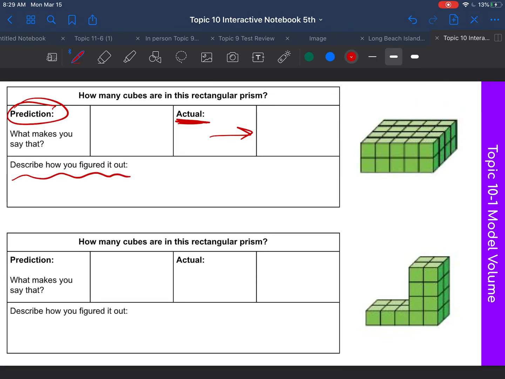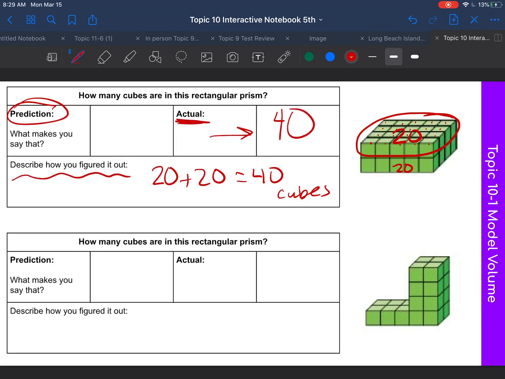If I were to figure this out, same thing with my layers. I could do this top layer. 1, 2, 3, 4, 5, 6, 7, 8, 9, 10, 11, 12, 13, 14, 15, 16, 17, 18, 19, 20. So there's 20 in this top layer, meaning that the layer right underneath also has 20. 20 plus 20, or 20 times 2, is 40 cubes. So there's 40 cubes.